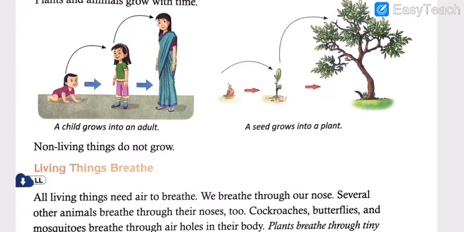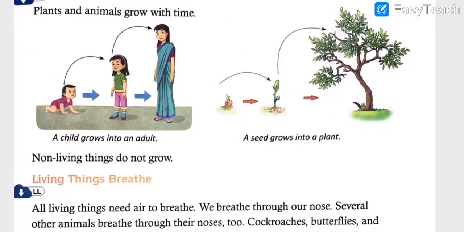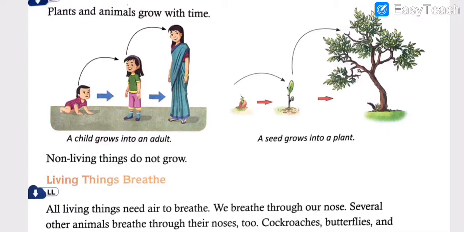And then we saw that all the living things, whether it is a plant, animals or human beings, they grow, from small to big to bigger. So in this way they grow in age and physically. In both the aspects they grow, because they are living things, they consume food, they breathe.